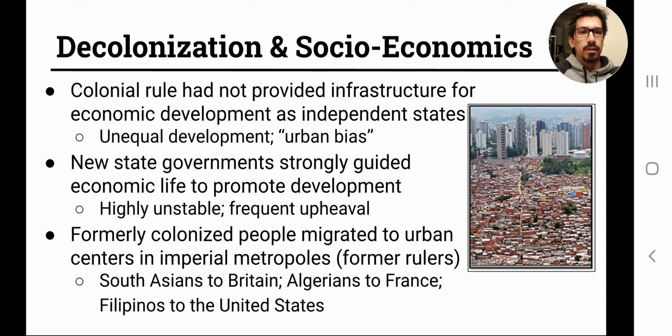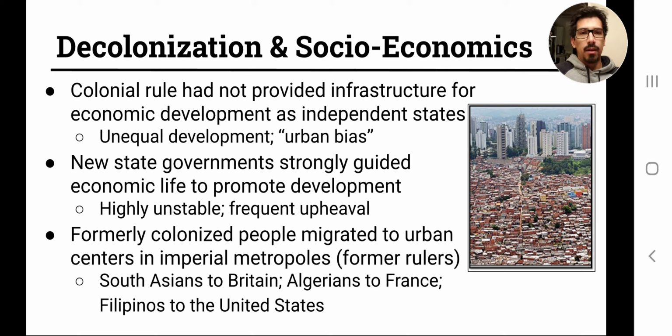I've got this point here called urban bias, and that has to do with, in a lot of these developing nations, a lot of economic resources and growth initiatives are much more focused in the urban centers in these newly independent states, and that has created some problems that these nations now have to deal with. I'm not going to go into a whole bunch of detail there, but suffice to say, the large urban centers in these new states definitely got the brunt of the resources and the development and growth.